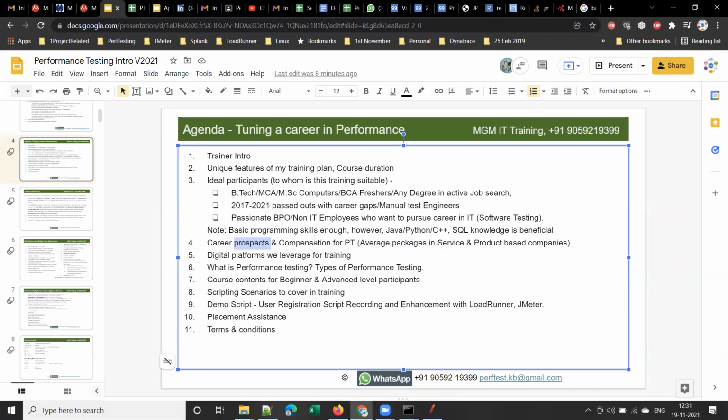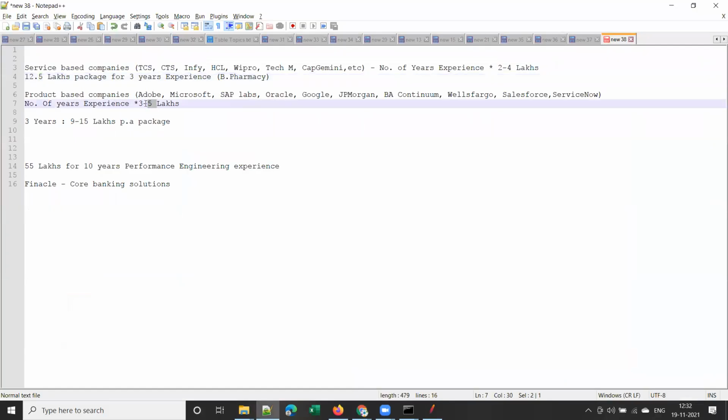And there is a huge resource shortage because of COVID for the past 2 years. Many institutes were closed, and lakhs of engineering graduates and MCA graduates stayed back at home, due to not having a laptop or proper internet connection, or because they are not comfortable with online training. Because of that, this has become possible. Previously, number of years into 3 lakhs was the average package in product-based companies, but it went up to 5 lakhs now. You got it? Number of years into 5 lakhs. Am I clear here?